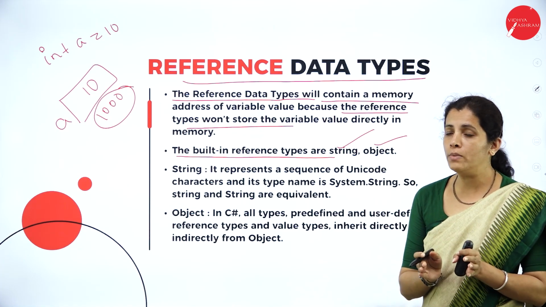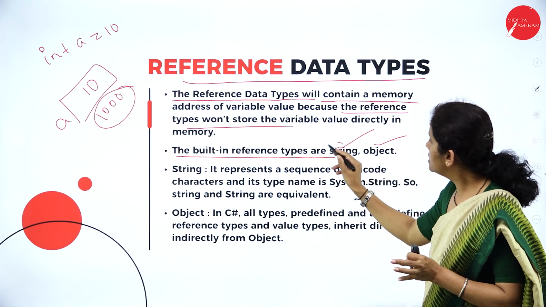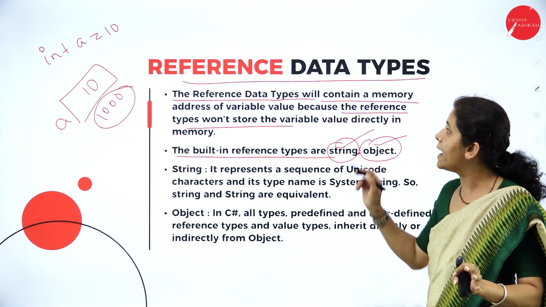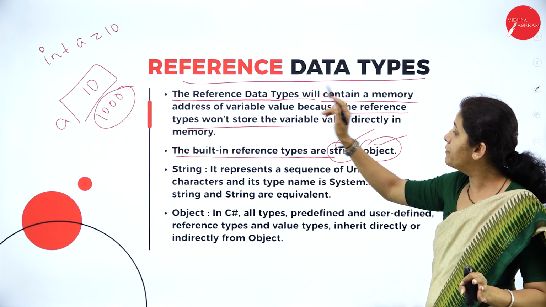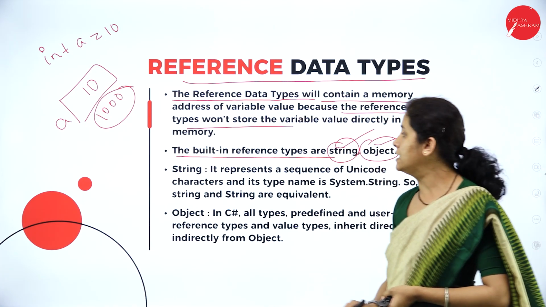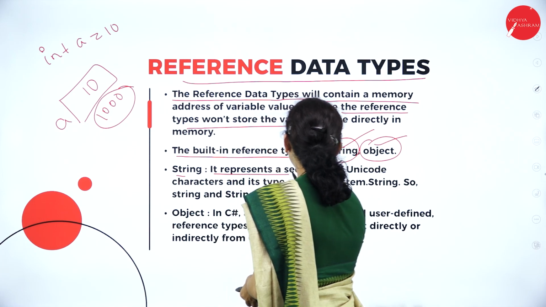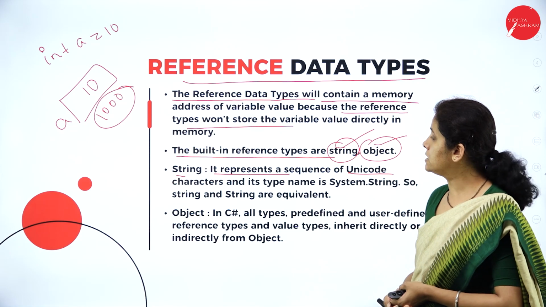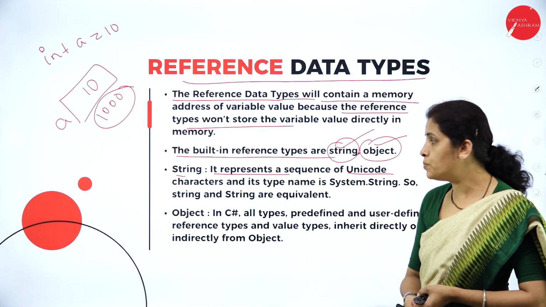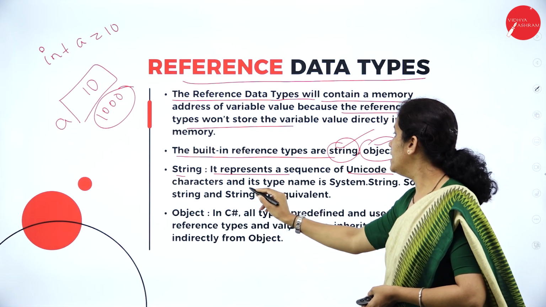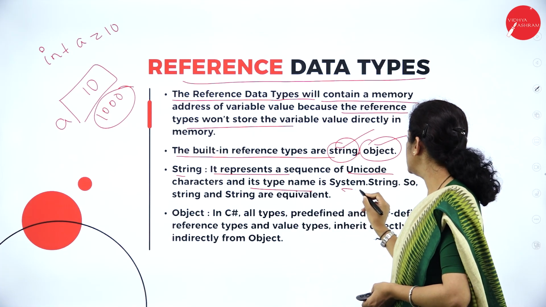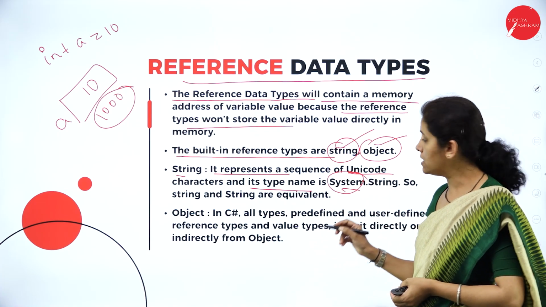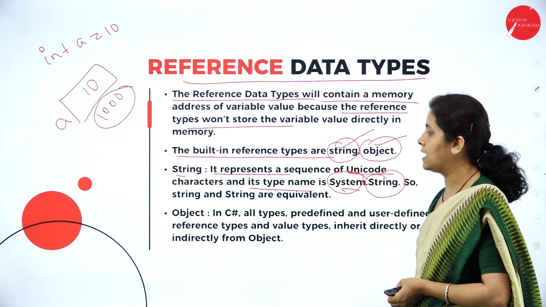The most common ones are string and object. String and object both are examples of reference data types. If I consider string, it represents a sequence of Unicode characters. So what is string? It's nothing but a collection or group of characters, and its type name is system.string. So what is system? It's a namespace, and string is nothing but the class.